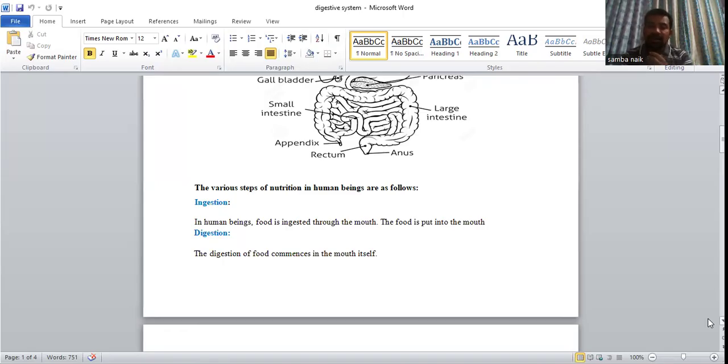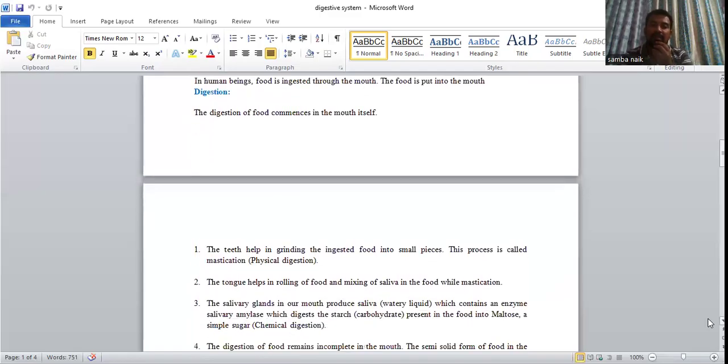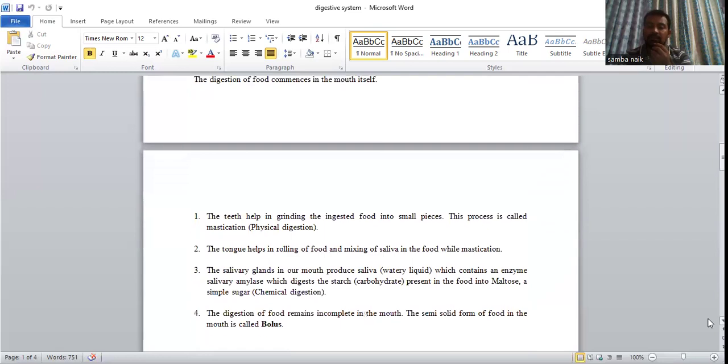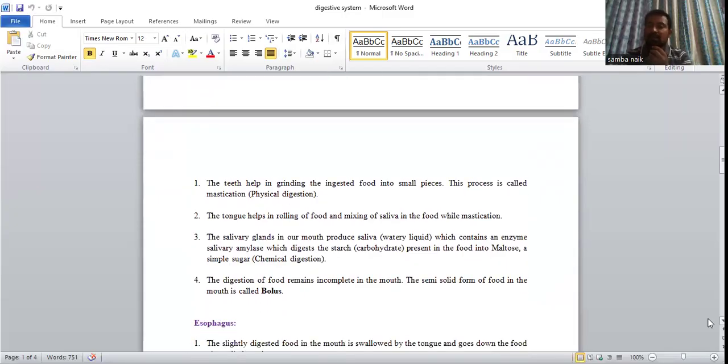Next step is digestion. The digestion of food commences in the mouth itself. In the mouth, carbohydrates are digested partially with the help of salivary amylase, which is secreted by the salivary glands. Along with the salivary amylase, the lysozyme is also there. Its work is as a physiological barrier in the immune system, because the lysozyme has a lot of antimicrobial activity.